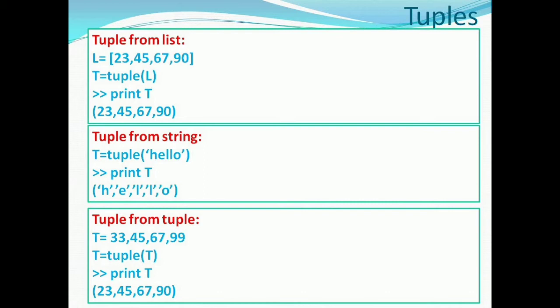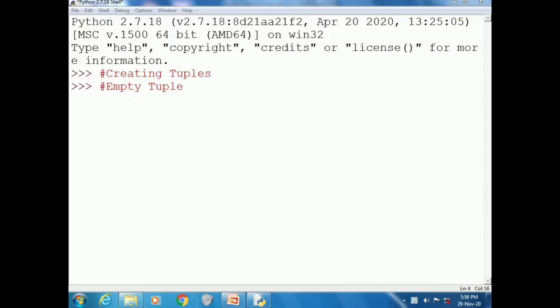We can also make a tuple from a tuple itself. T is equal to tuple T will convert a tuple to a tuple. Actually, tuple is a constructor method that can be used to create tuples from different types of values or sequences. Now we'll see practically how to create a tuple.